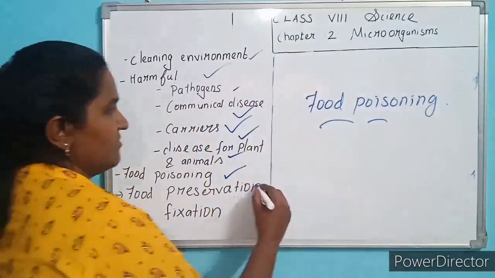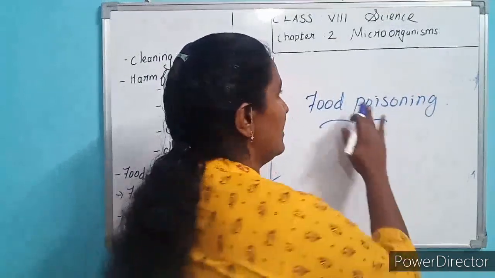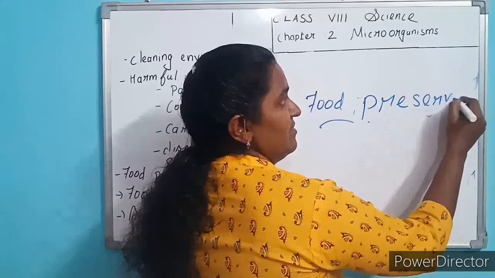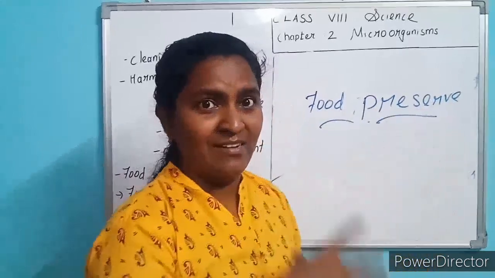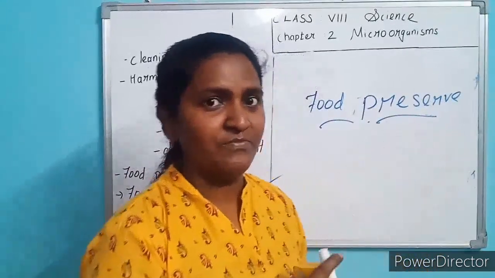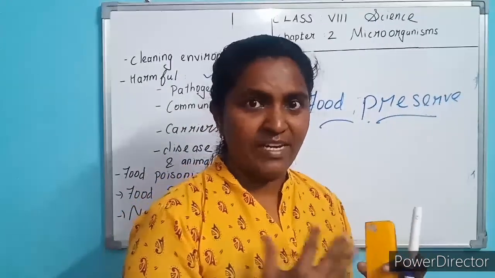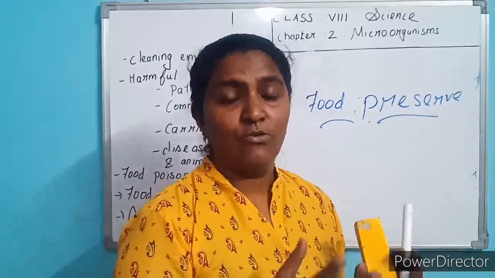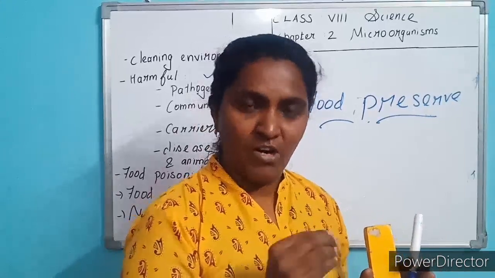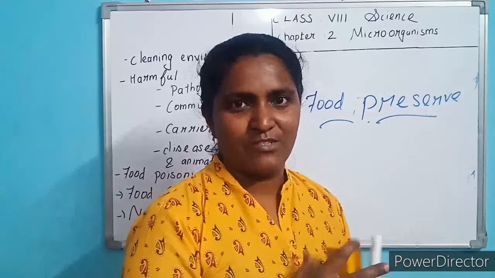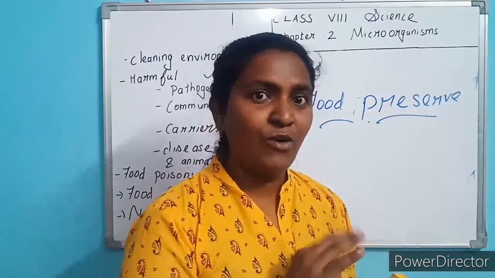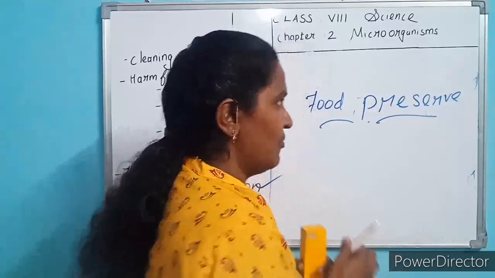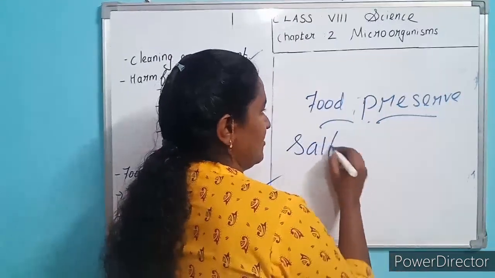Next, food preservation. Now you know many methods of preserving food. You know achar, pickle. To make pickle, how do they preserve the food? Mummy and parents make pickles at home, mango achar. How do they make it? They add salt and oil to the food substance. So who acts as a preservative here? Salt is a preservative.